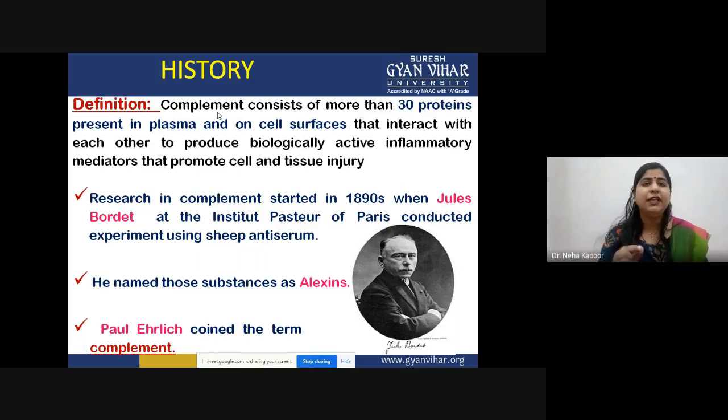At that time, they were named alexins. After that, many theories were proposed, and a scientist named Paul Ehrlich coined the term complement.